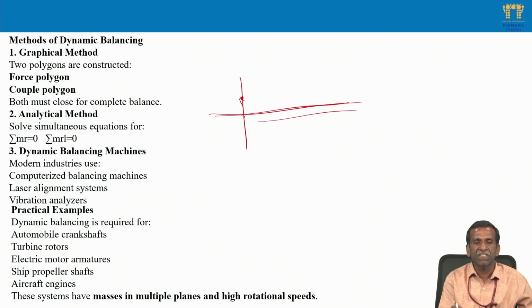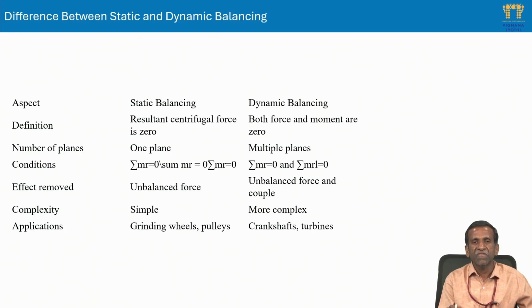Aircraft engines also have masses in multiple planes and high rotational speeds. If the speed is very high, the unbalancing forces as well as couples reach a very high magnitude. These lead to bending of the shaft and heavy loads on the bearings, and failure is the result.